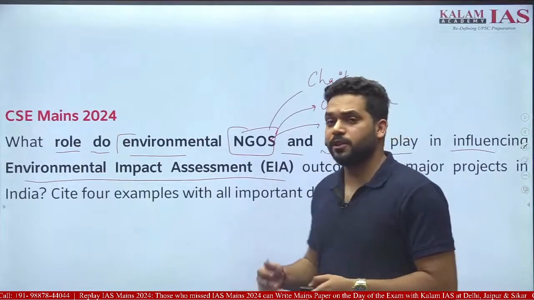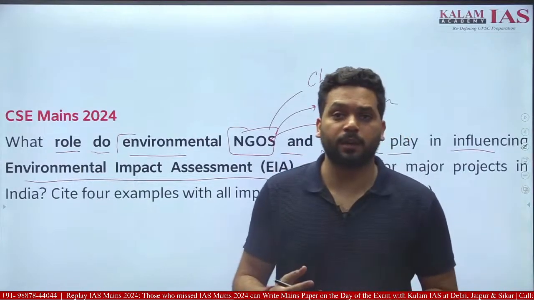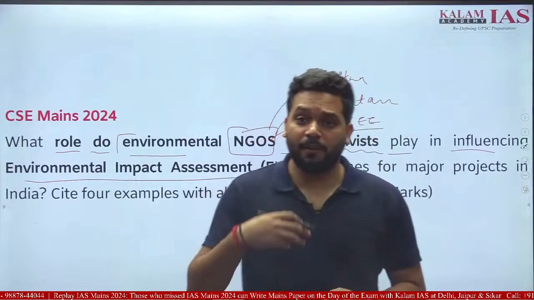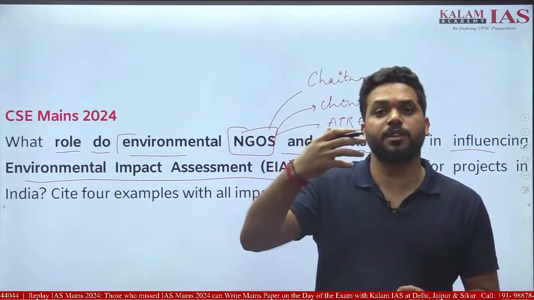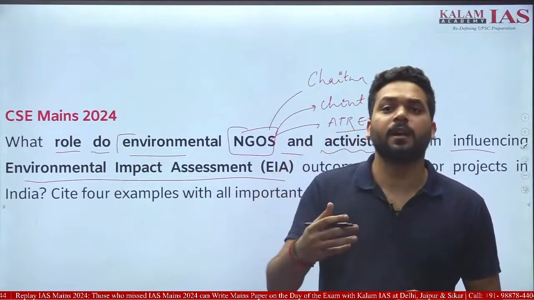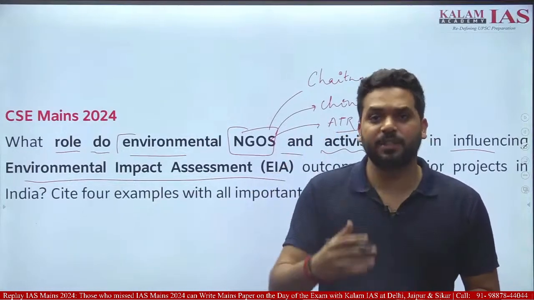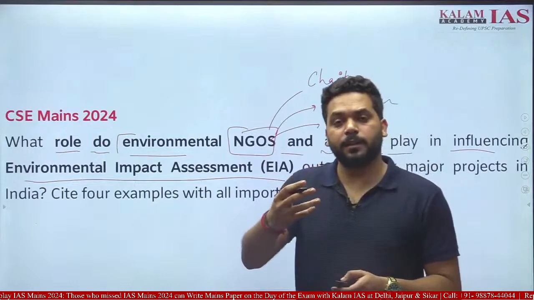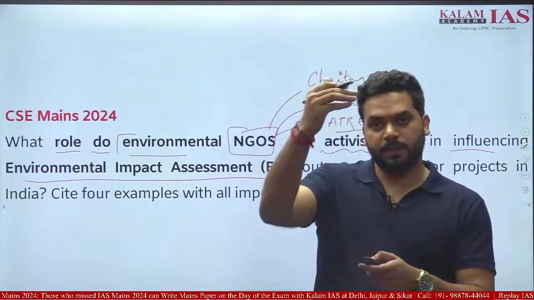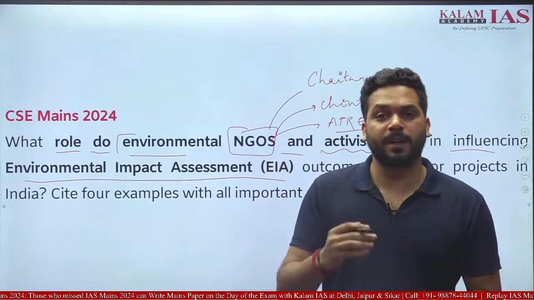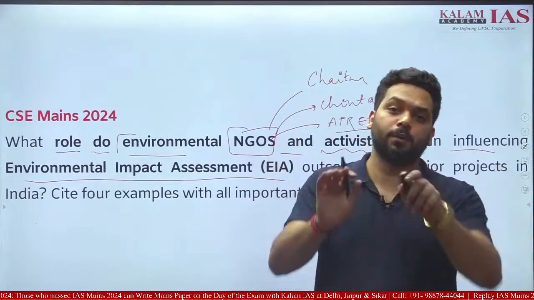So these NGOs play a very critical role in data collection, awareness. EIA is a process which includes screening, scoping, data collection, disaster resilience, and the public hearings. So in all these steps in environmental impact assessment, NGOs play a very critical role.